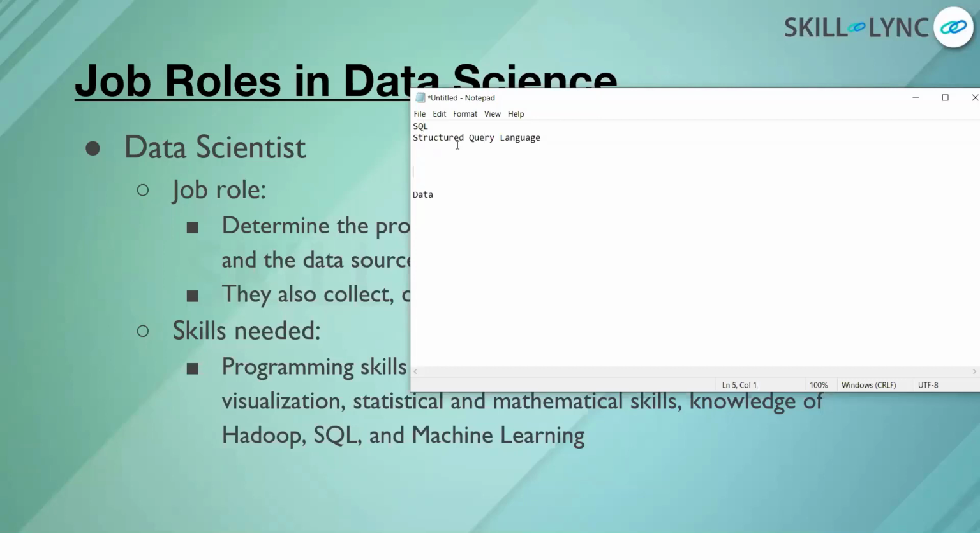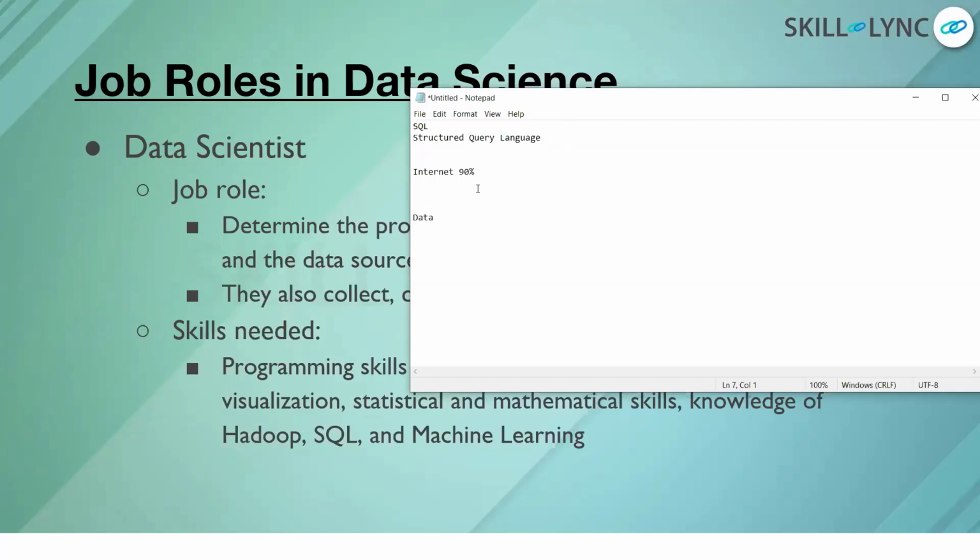If I talk about the data in the internet world, 90% of the data is in a structured format. If we have some kind of website, some kind of forms, everything is in a structured format, and that structure is followed by which language? Structured query language.